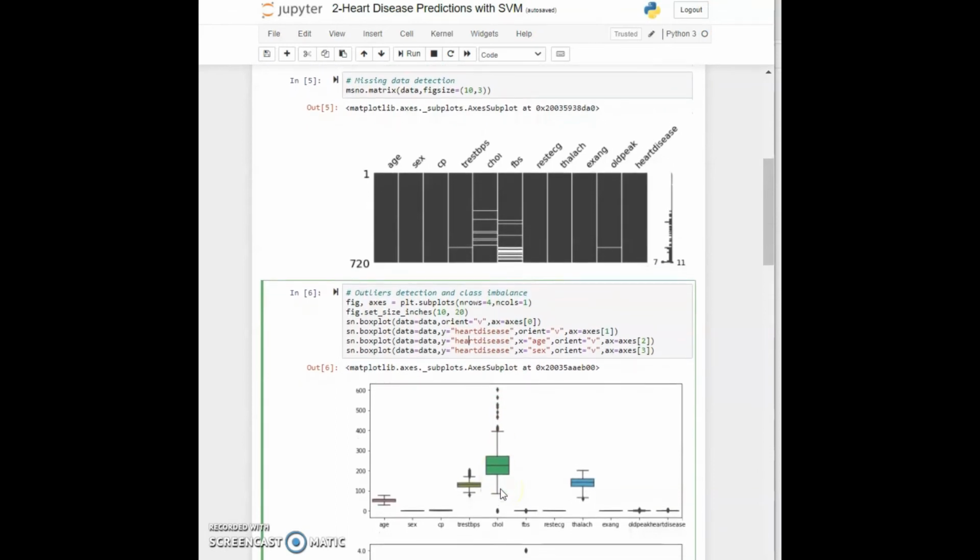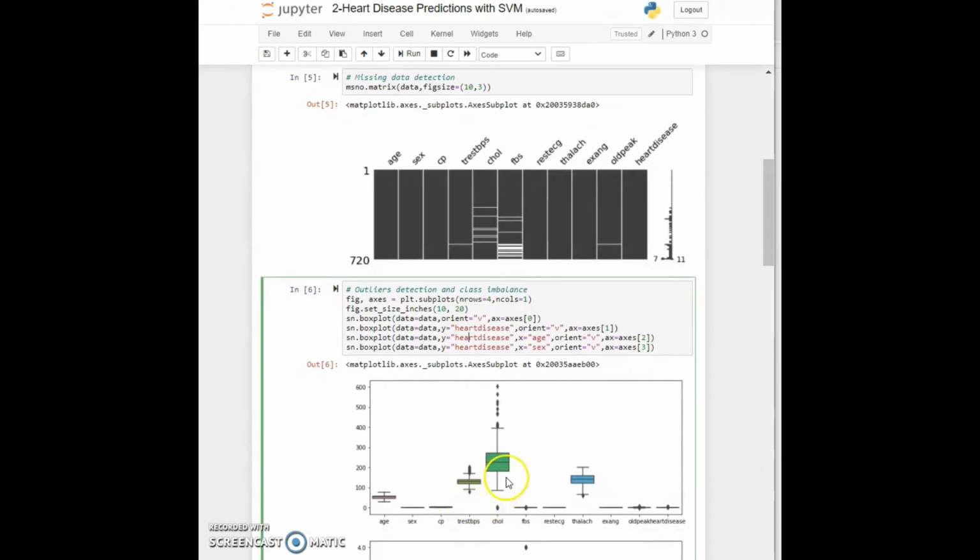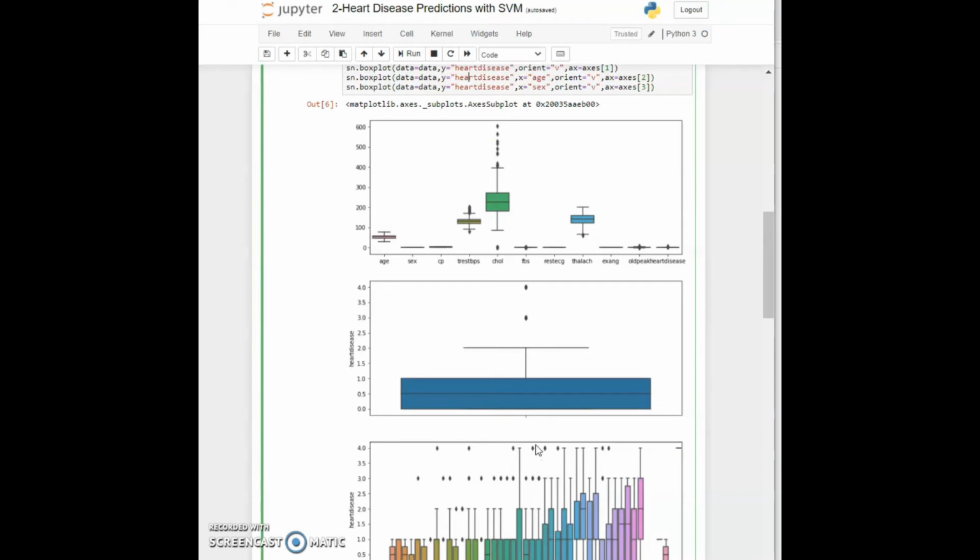Basically, we are having more data here, and you can also see that the values are not up to scale. Some values are lower and some are very high. So there is clearly a scale difference here between the features, and we are having a few outliers here and here. But if we take a look at the whole distribution of heart disease, we can see that here we get only a couple of outliers.